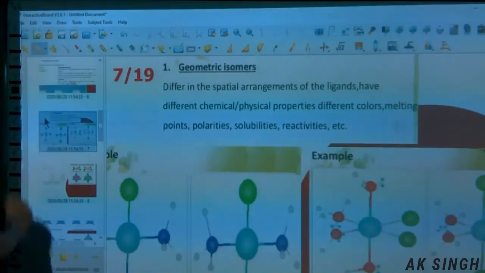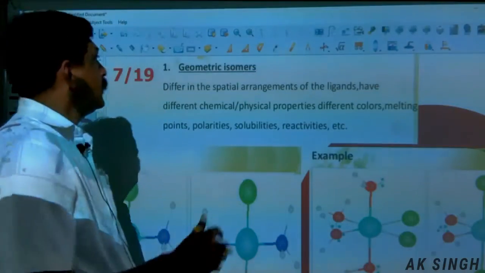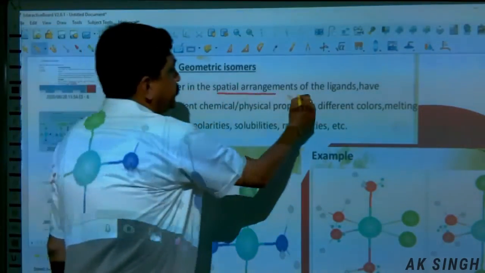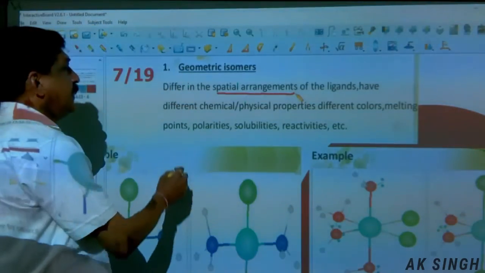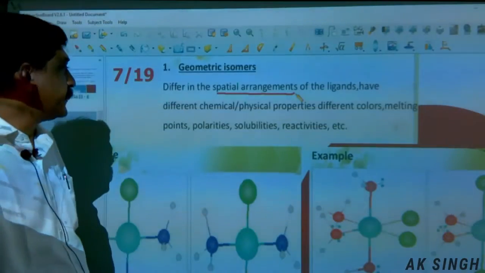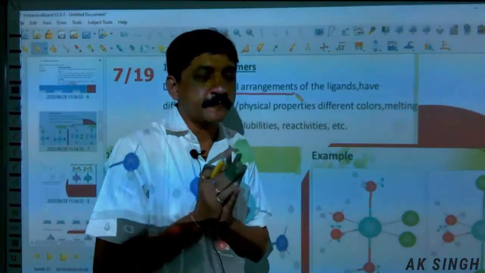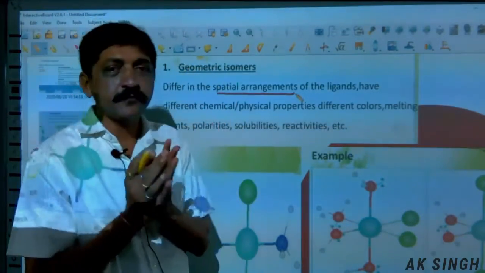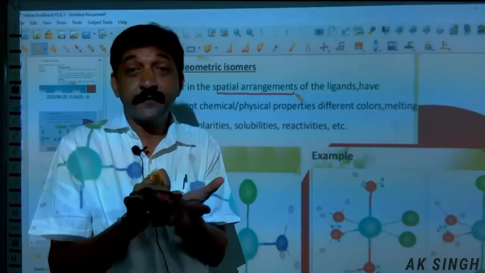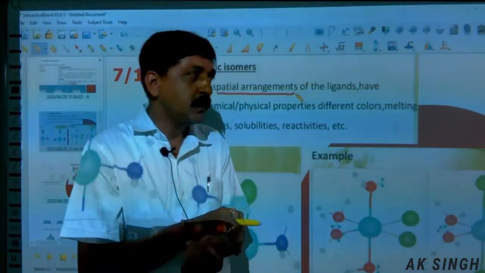Now move to the stereoisomerism. The first is geometrical isomerism. They differ in the spatial arrangement of the ligands and have different chemical and physical properties: different color, melting point, polarity. One thing is important: geometrical isomerism takes place mainly in compounds having coordination number 4.